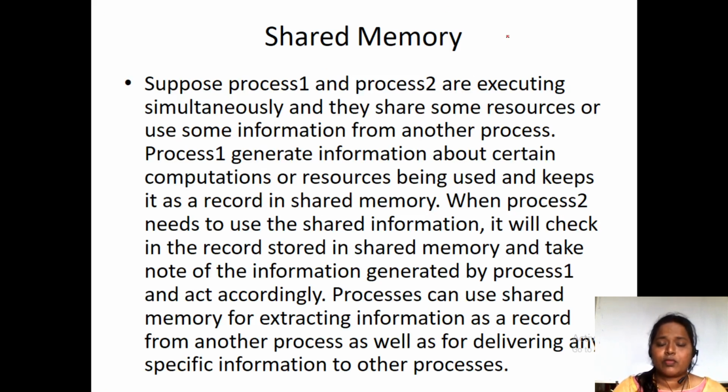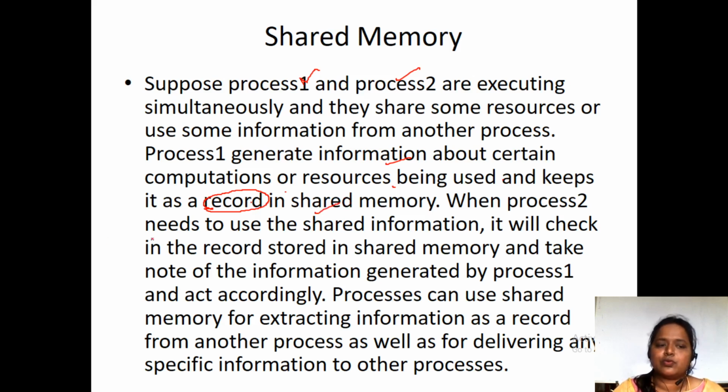See here, what I have explained, I have written here. Process 1 and process 2 are executing simultaneously. They share some resources or information from another process. Here process 1 generates information about certain computation resources used and keeps it in a record in shared memory.